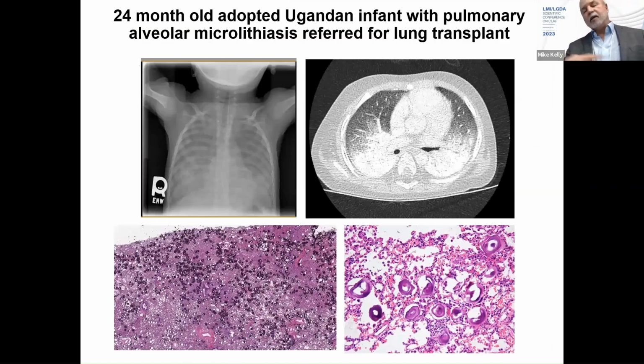And now I'm going to take a little bit of a U-turn and talk about a completely different disease and bring it back to LAM. I actually saw a patient with this disease, pulmonary alveolar microlithiasis, in the adult clinic before this infant arrived for lung transplant, but I'd already been interested in it. We'd started to develop mouse models for it before this child was referred for lung transplant to Cincinnati Children's Hospital.